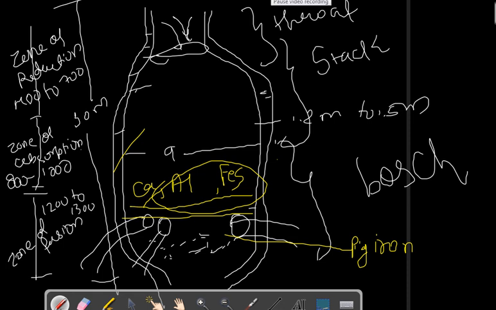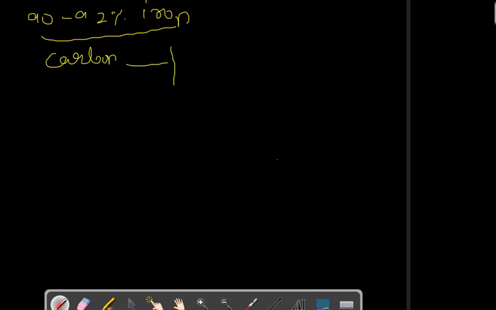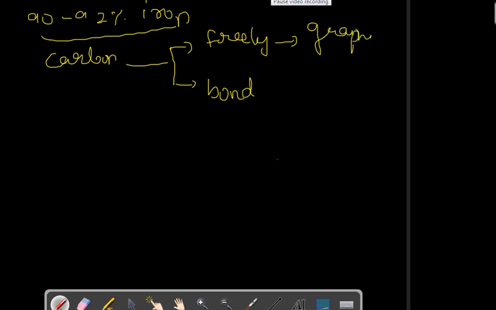Now the pig iron which we get from the blast furnace is 90 to 92% iron, and a very small amount of carbon, silicon, manganese and phosphorus is present. So now in iron, carbon plays a very important role. In pig iron, carbon can be in two forms, either free form or in bond form. The free form is known as graphite, and when carbon is making bond with iron, it is known as cementite.